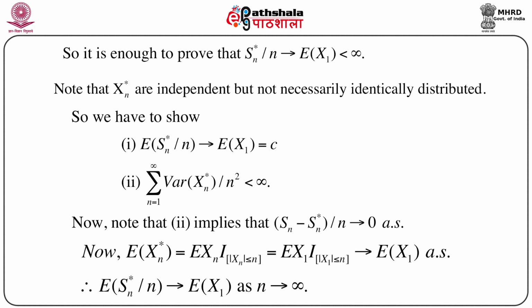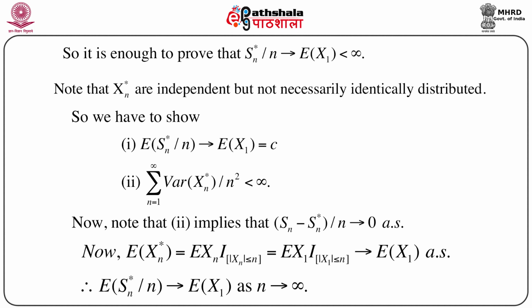Let us see what is expectation of xn star. Expectation of xn star equals expectation of xn times the indicator function over the set modulus of xn less than or equal to n. Again, xn's are IID random variables, so we can replace this n by 1. So we get expectation of x1 times the indicator over modulus of x1 less than or equal to n.